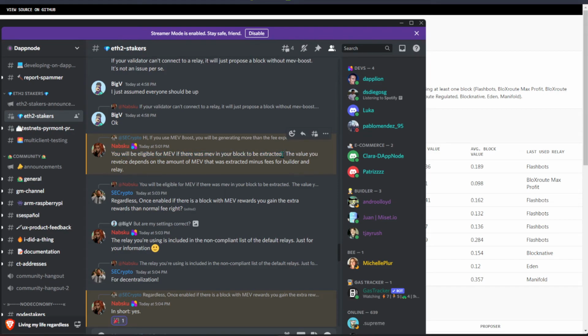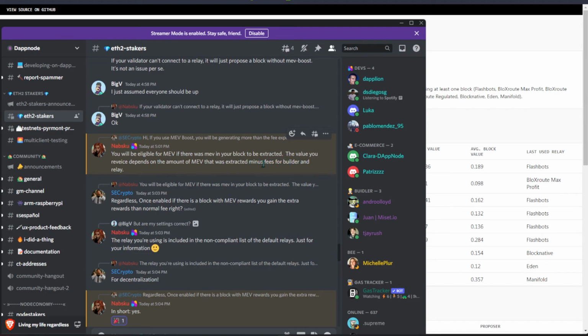So over here the key note is, even though you enable this MEV Boost, if you propose a block but unfortunately there is no MEV activity ongoing, you won't be extracting any blocks from the MEV, but instead you are just going to extract blocks from the mempool, and from there you are going to generate additional income. And over here you can see the value you receive depends on the amount of MEV that was extracted minus the fee for the builder, and after that the relay.